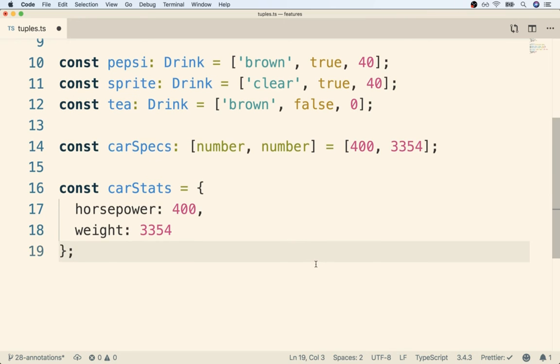All right, so what am I trying to illustrate here? Well, if we use a tuple to represent some meaningful data, it's really hard for you and I as engineers to look at this value right here and understand what we are trying to say. However, in an object format right here, because we are forced to put in a key, it is immediately obvious what we are working with. I can look at this object right here and understand, oh, horsepower, 400, got it. And then for weight, this is the weight of maybe a car in pounds, 3,354 pounds.